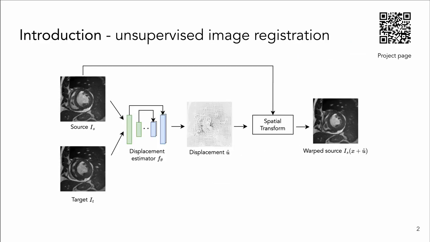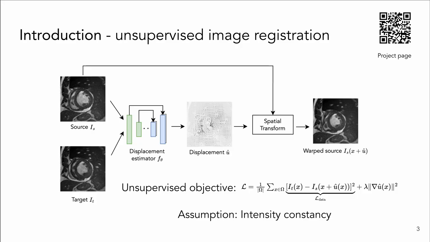The goal of image registration is to spatially align two images by estimating the displacement between a source and target image pair. The displacement is then used to apply a spatial transformation to the source image, resulting in an aligned or warped version of the source.